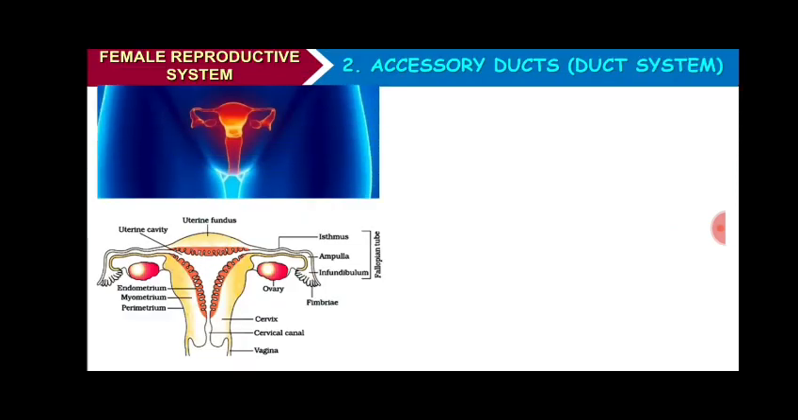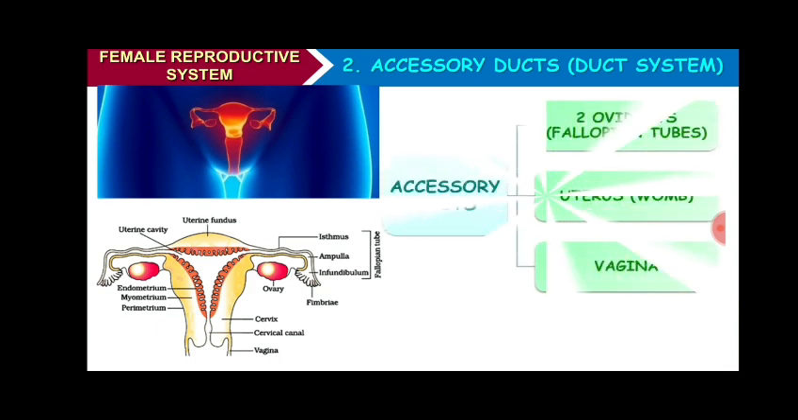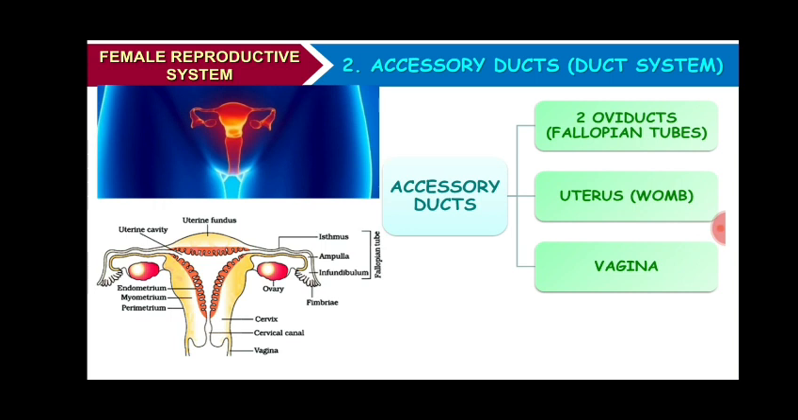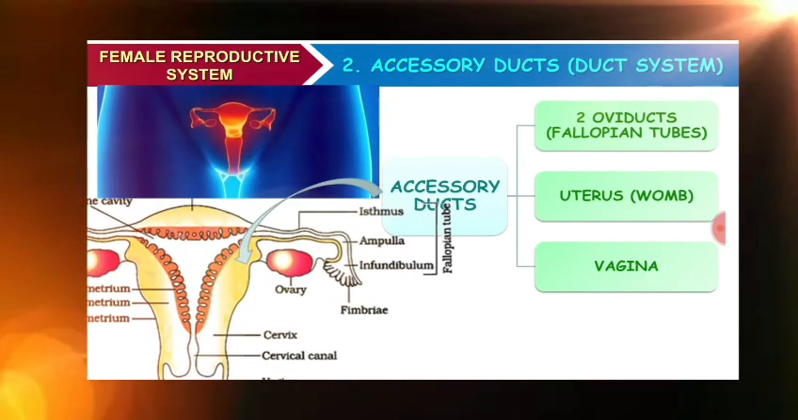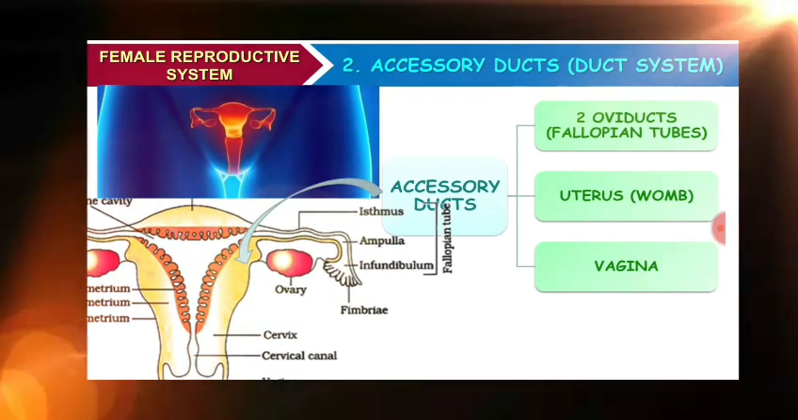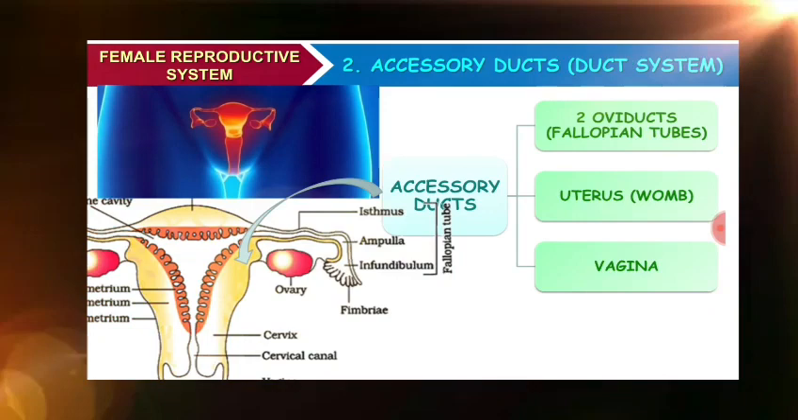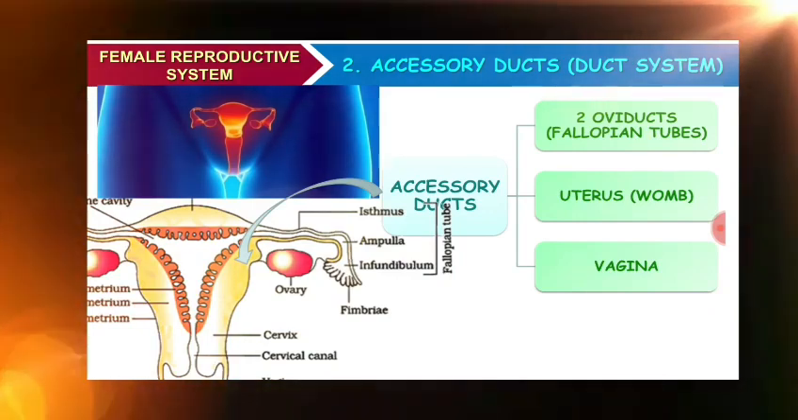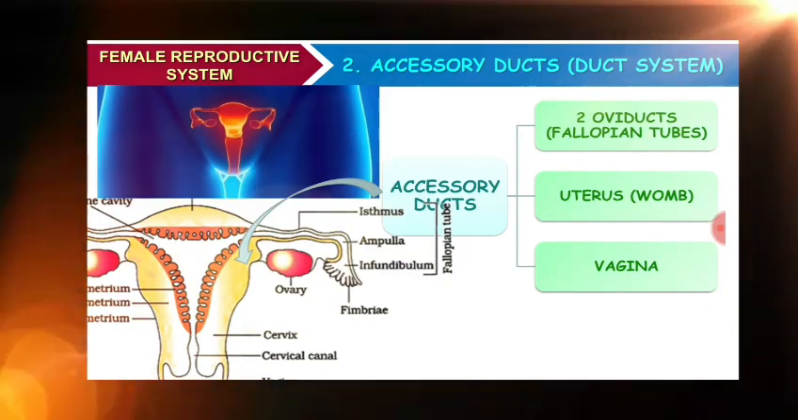The second part of female reproductive system is accessory ducts or duct system. So accessory ducts comprise two fallopian tubes, uterus and vagina. Oviduct or fallopian tube.